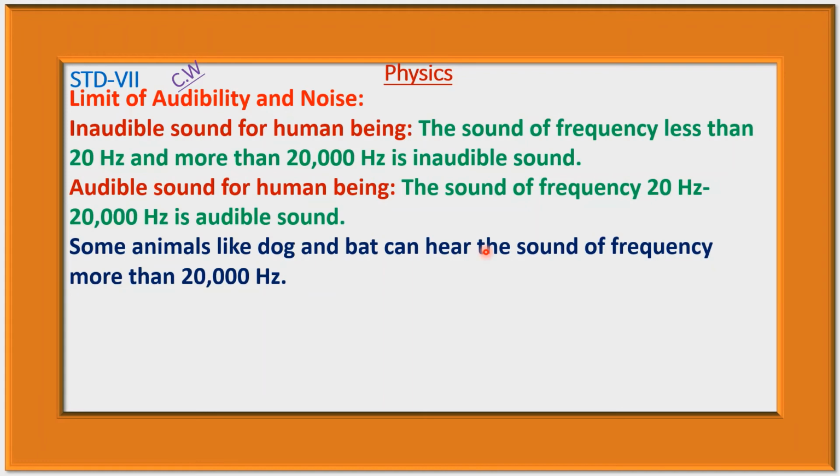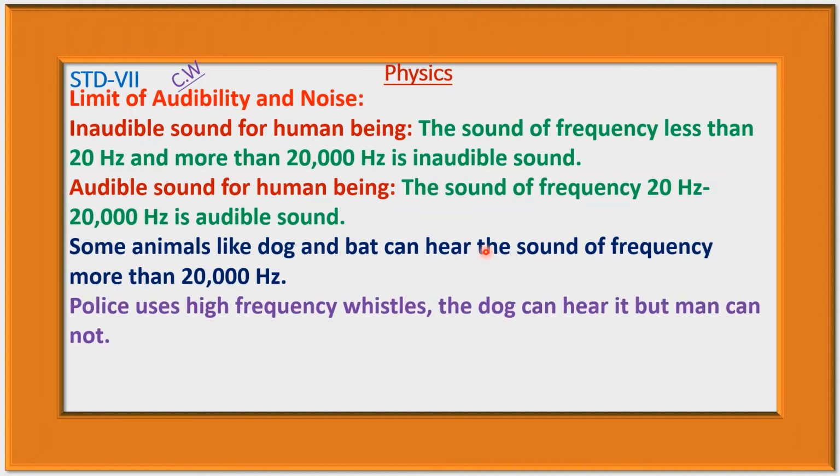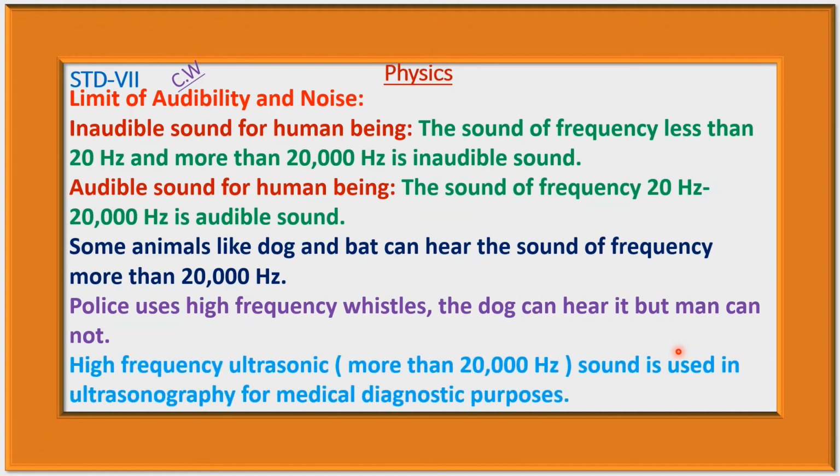Some animals like dogs and bats can hear sound of frequency more than 20,000 hertz. Police use high frequency whistles. The dog can hear it, but man cannot hear it. High frequency ultrasonic sound is used in ultrasonography for medical diagnostic purposes. If the frequency of the sound is more than 20,000 hertz, then this sound is known as ultrasonic sound, and high frequency ultrasonic sound is used in ultrasonography machines.